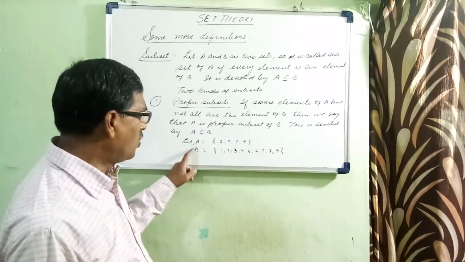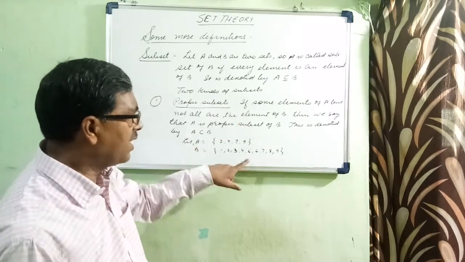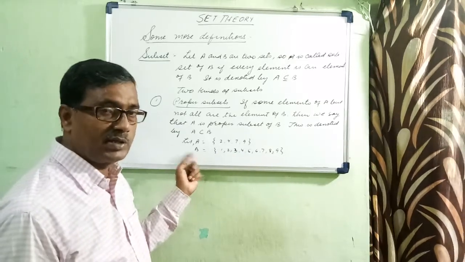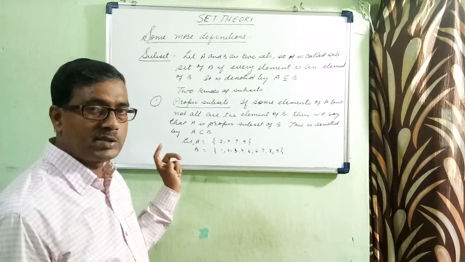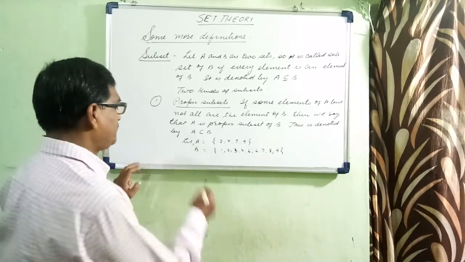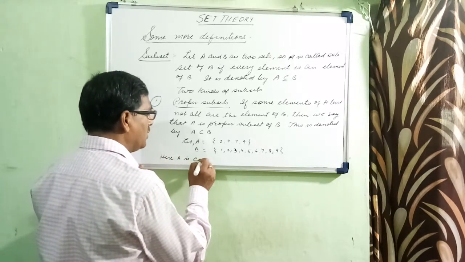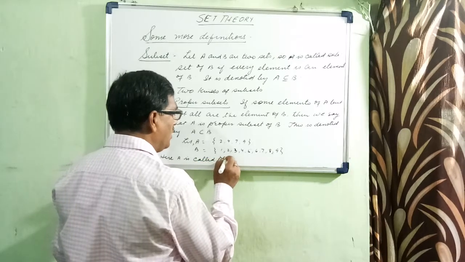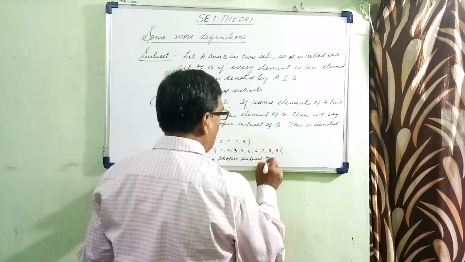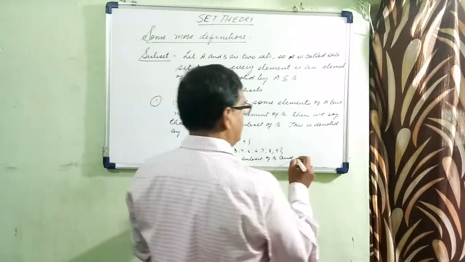So A is called a proper subset of B because only these many elements are the elements of B. If all the elements of B had been there, then it would be called a subset, but here it is called a proper subset. And here A is called a proper subset of B and B is called superset.